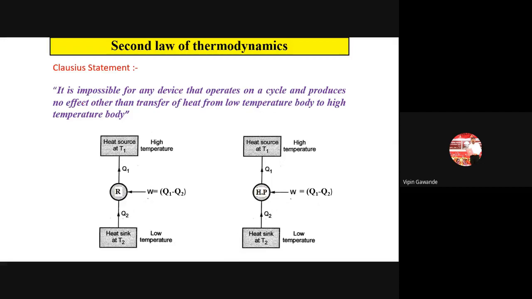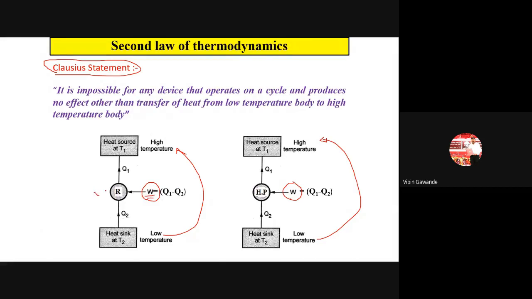Based on this refrigerator and heat pump, we have defined the second statement, that is called the Clausius statement. What does this Clausius statement say? It is impossible for any device that operates on a cycle to transfer heat from lower temperature to higher temperature. But this is possible only when you are supplying work to that system.